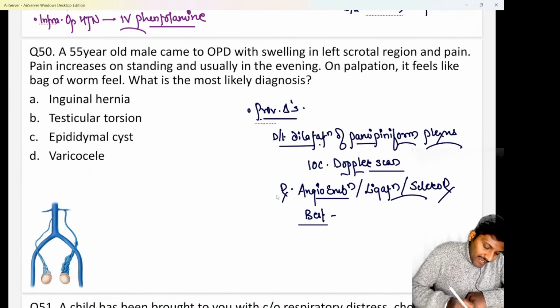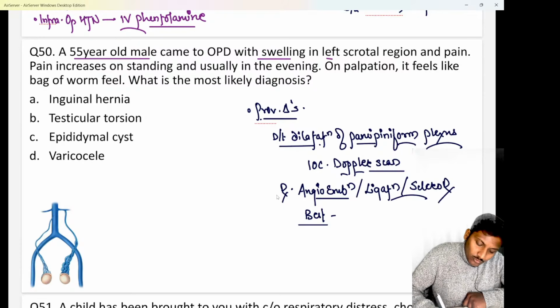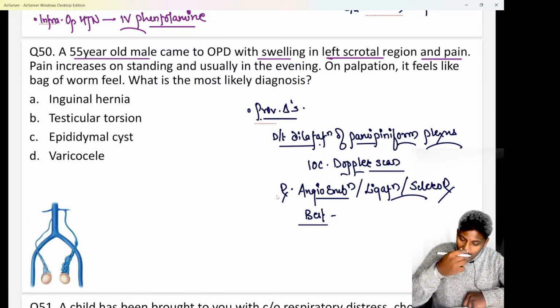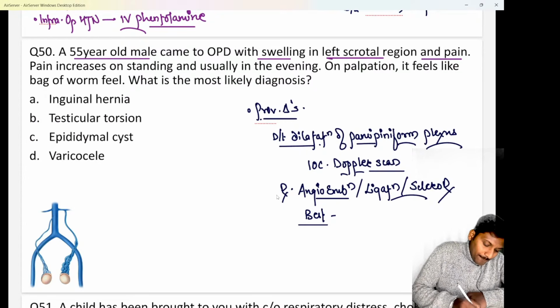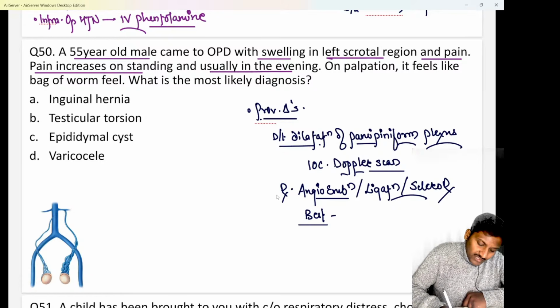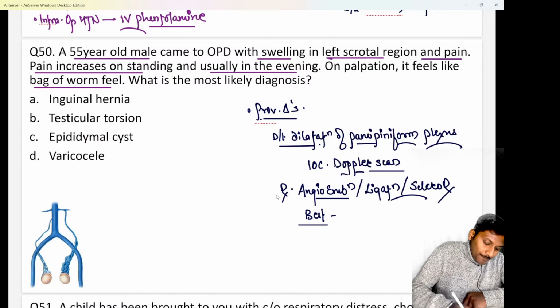Next is question number 50. It states we have a 55-year-old male, beta, who came to the OPD with swelling in the left scrotal region along with pain. Pain increases on standing, they say, and it is usually seen in the evening time. On palpation, it feels like a bag of worms. So we know it is a very classical hint, bag of worms feel. That proves your diagnosis itself, right? What is the most likely diagnosis?